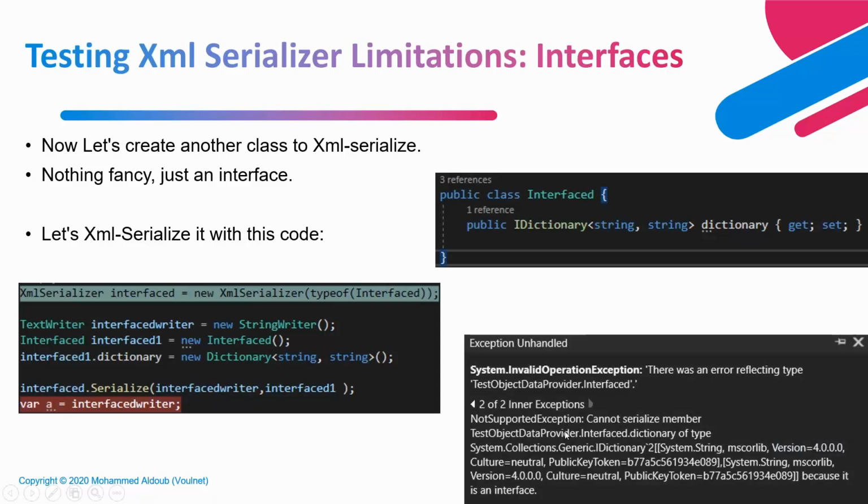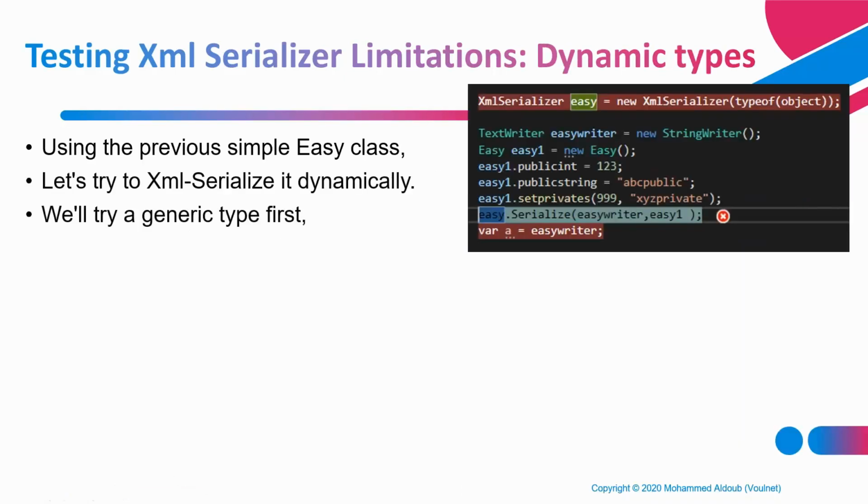It says cannot serialize member interface dictionary because it contains an interface. So as we said, we've seen that we can only serialize public members. We can only serialize classes that don't contain an interface.